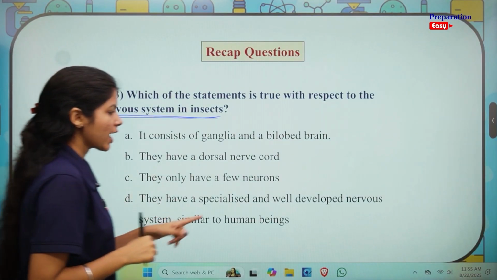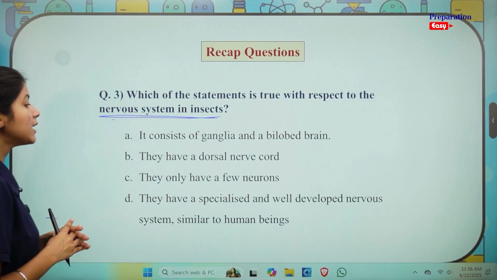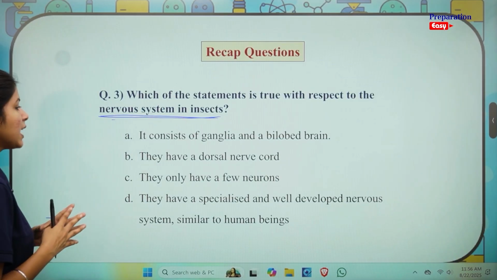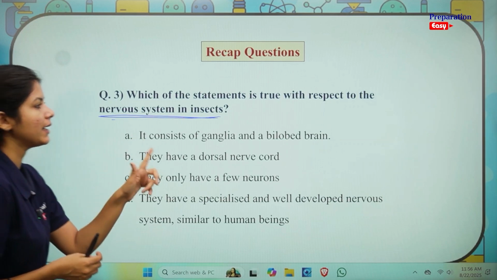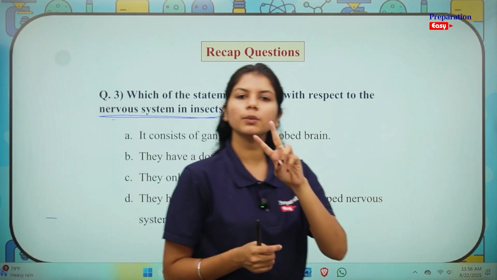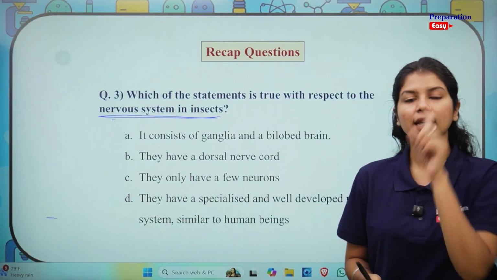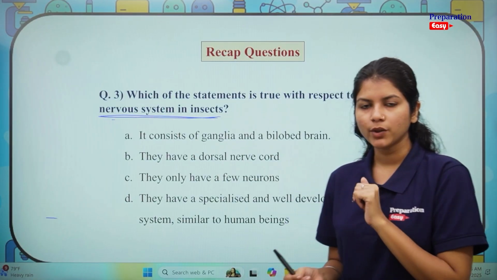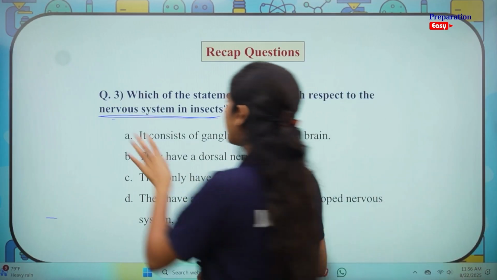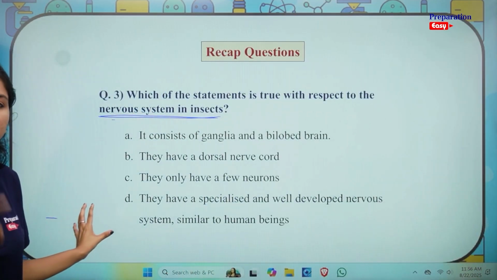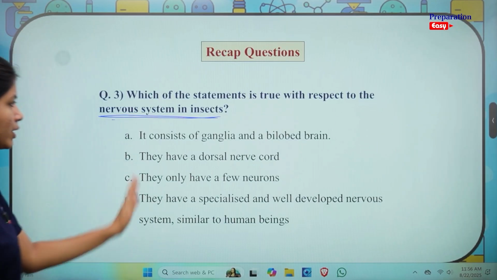They have a specialized and well developed nervous system similar to human beings. They only have a few neurons. They have a dorsal nerve cord. It consists of ganglia and a bilobed brain. We saw two important organisms apart from the human nervous system in the very first slide. If you remember, we saw cnidarians. We studied insects. We had a diagram over here considering the nervous system of insects. What do you think could be the answer?